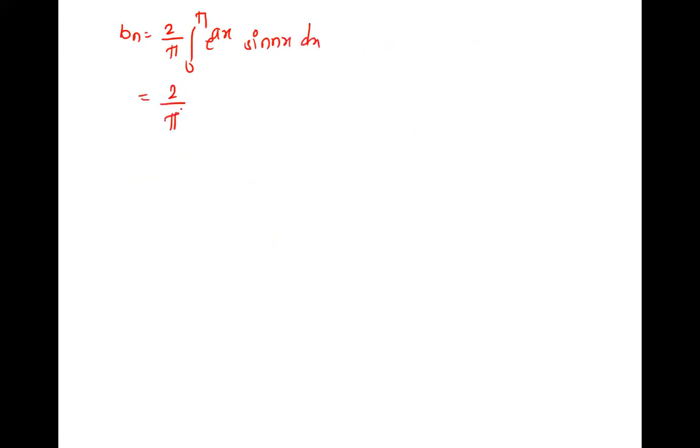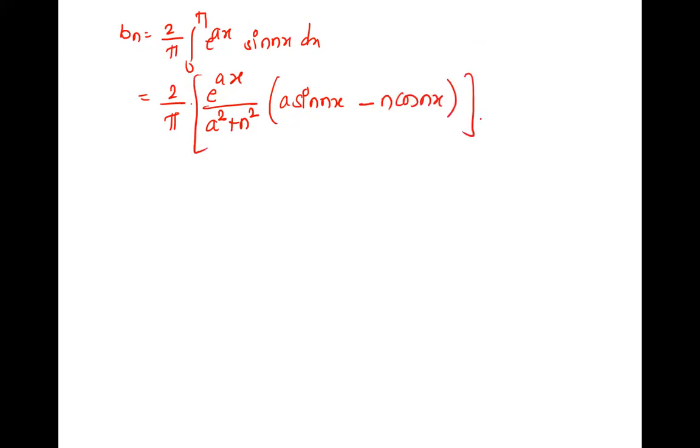2 by pi, we are applying now. Integration of e raised to ax upon a square plus b square. A is a, b is n square into a. A is a into sine nx; if it is sine, negative in between. B, what minus is b? n. Sine becomes cos nx. This is the integration, and this is from 0 to pi.